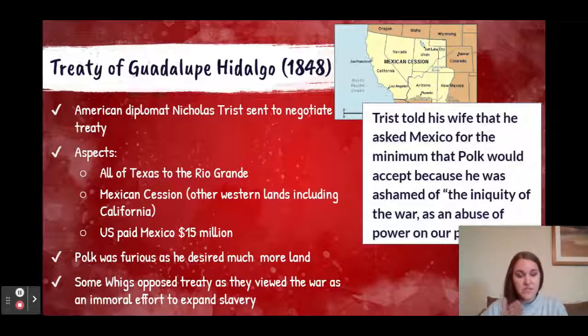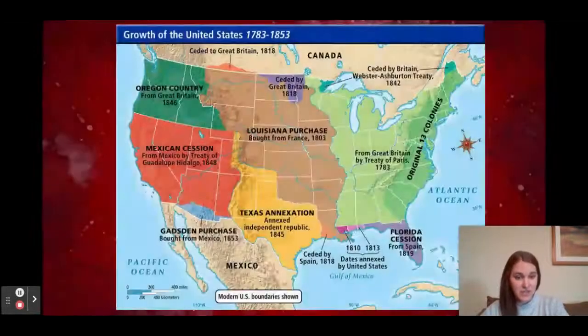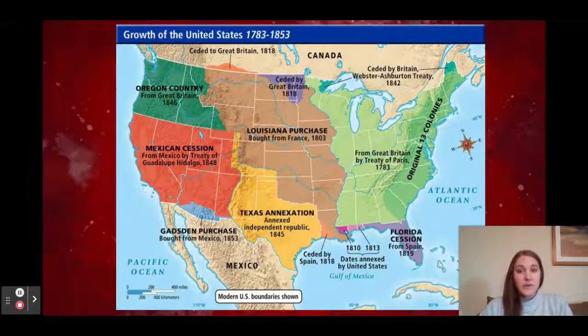So all of Texas to the Rio Grande is officially now part of the United States, as well as the Mexican Cession, that huge amount of land that you see up in the map. And the US will pay Mexico $15 million. Again, there is opposition to this treaty because they view it as an expansion of slavery, an effort to do that. So, as a result of the Treaty of Guadalupe Hidalgo, we see the United States go from coast to coast in the southern part of the country. And the Gadsden Purchase, which happens in 1853, wraps up the current continental United States.